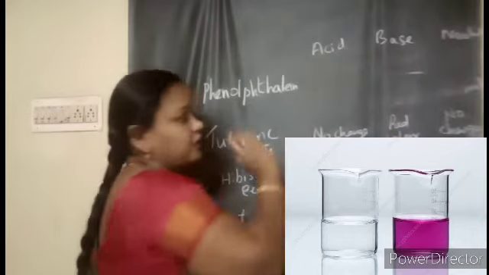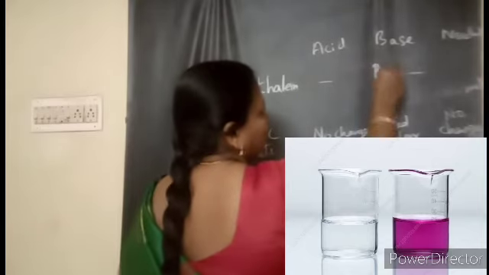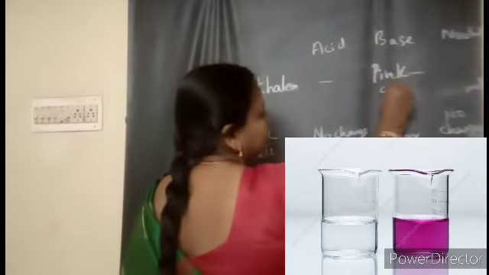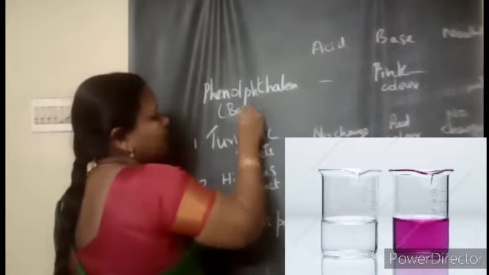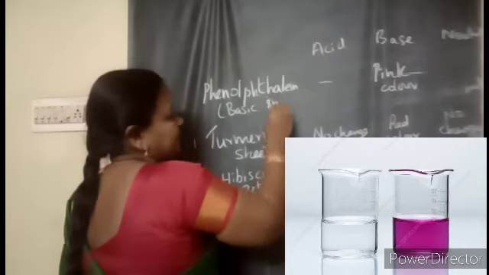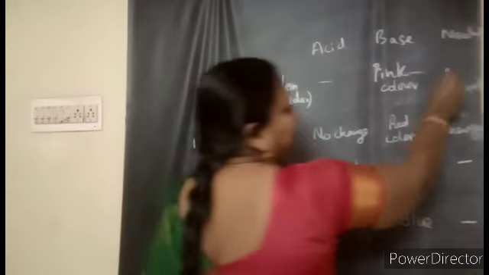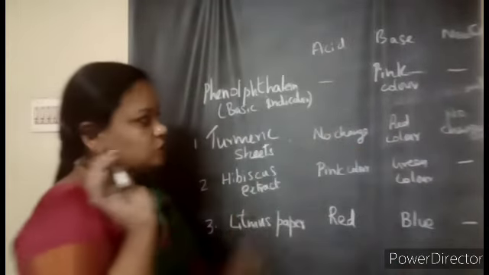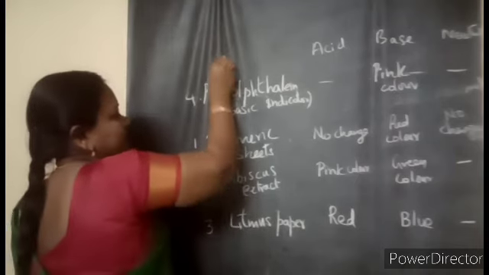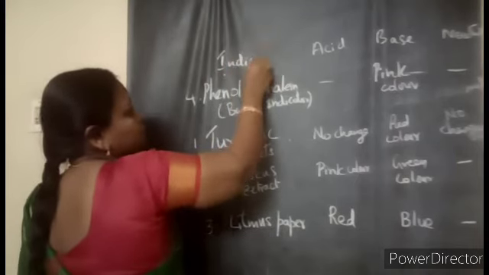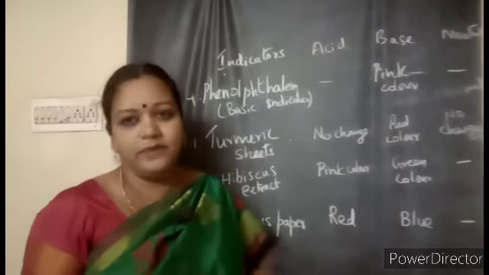With acids, there will be no color change. With a base, it will change the color into pink. That's why it is also called a basic indicator. It will indicate only the bases. So it will turn pink, but with neutral, there will be no color change. So all these four are indicators we use to find out whether the substances given are acidic or basic.